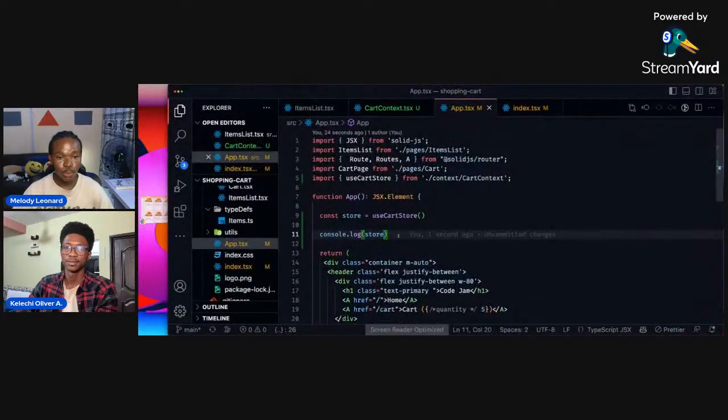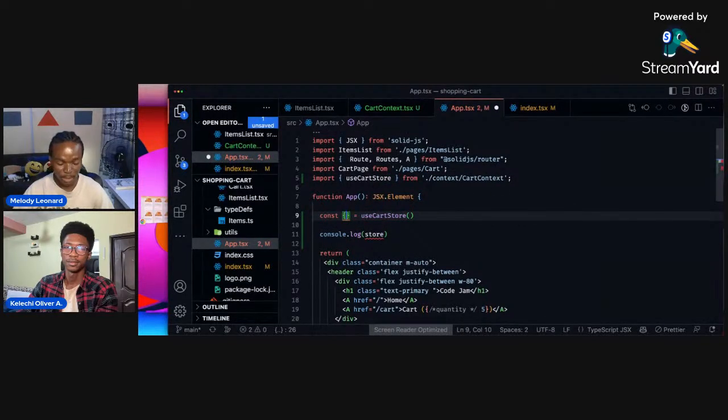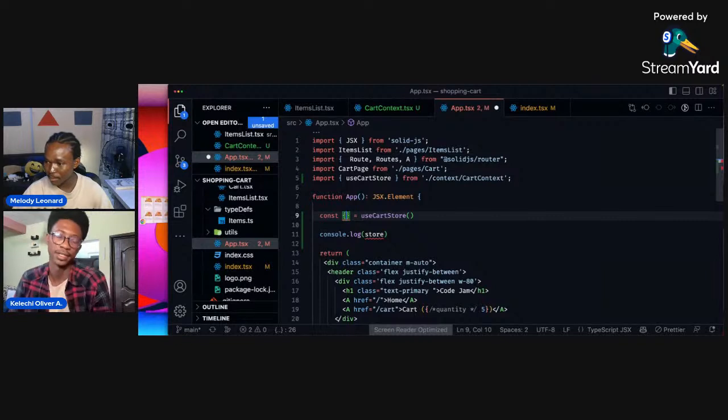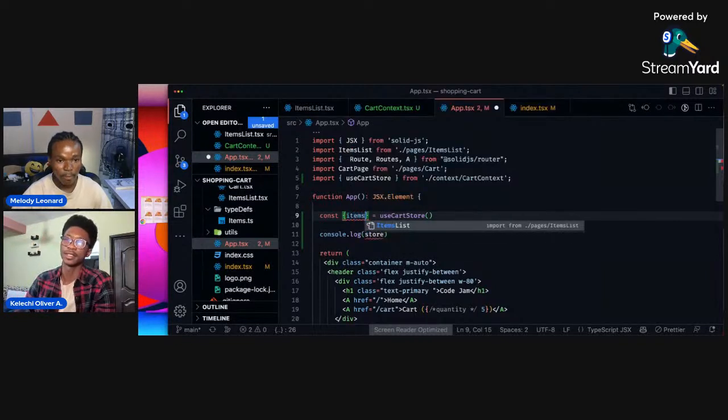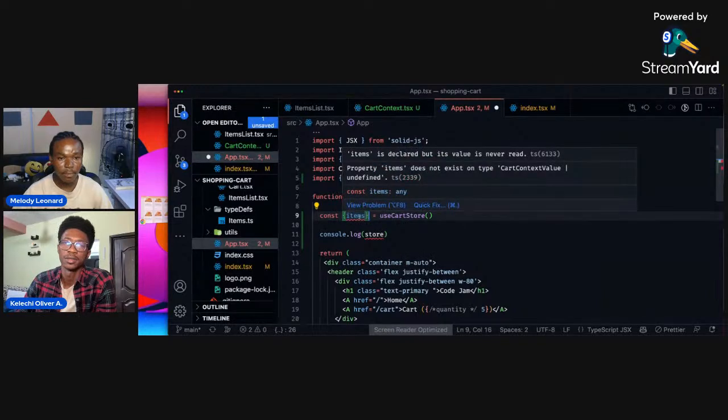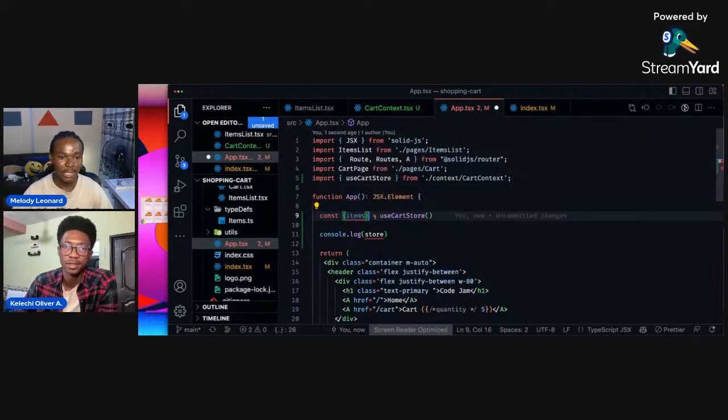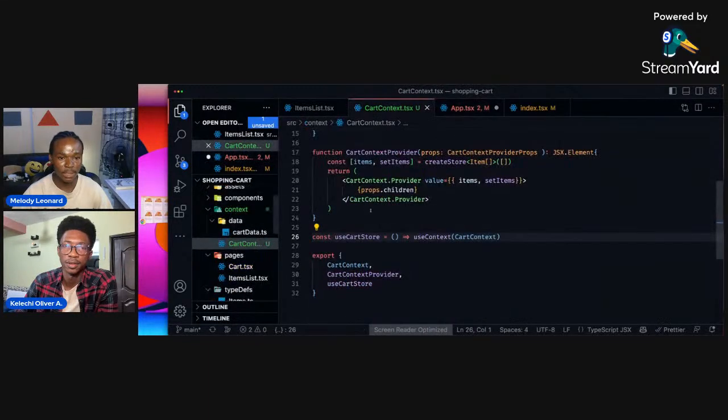All right. So we can go ahead and I think we should be able to destructure items from here if TypeScript will allow us. So let's try that. We can get items and set items. I think you called it item list. Sorry, you called it item list. No, I didn't. We called it items. I'm very sure about that. Okay, so items.